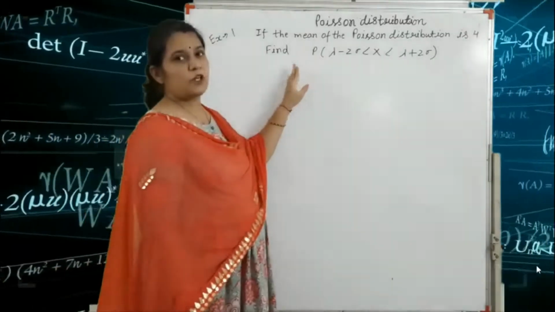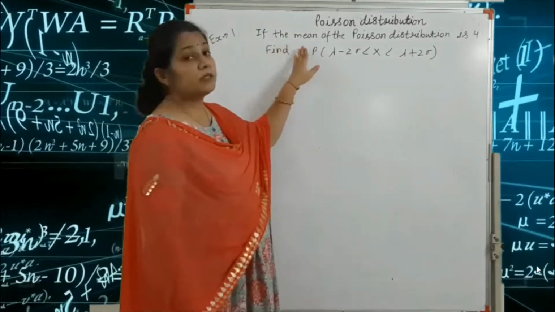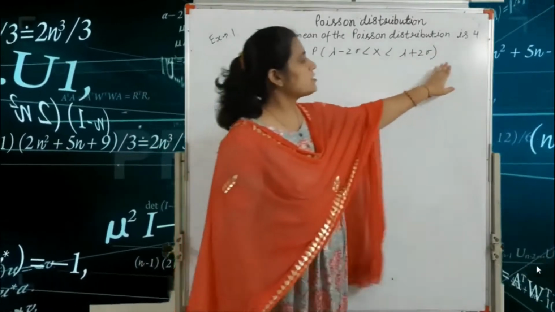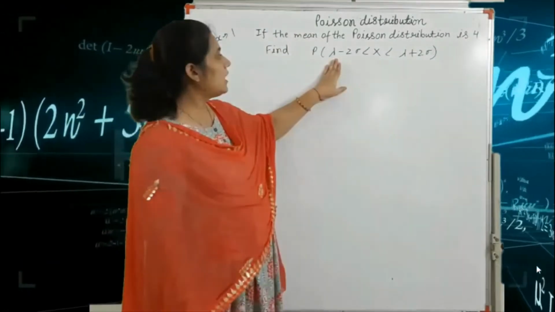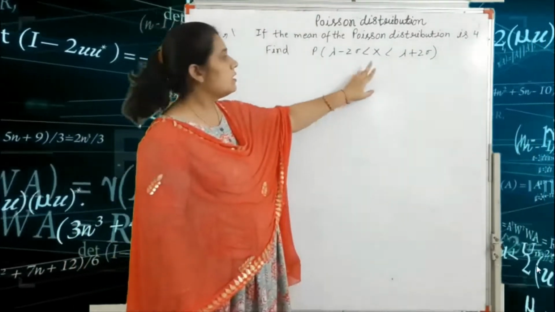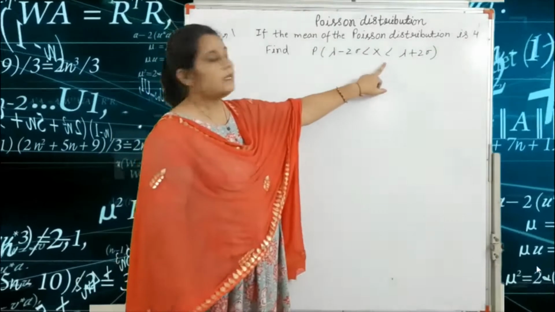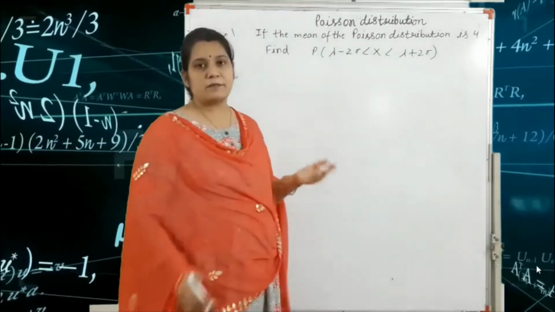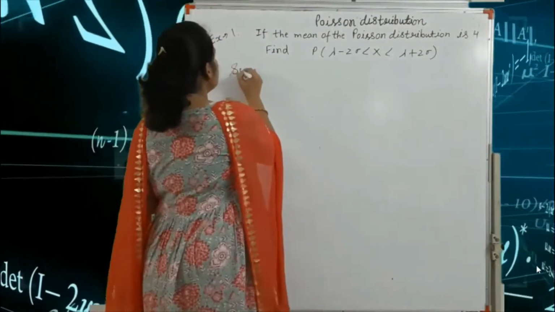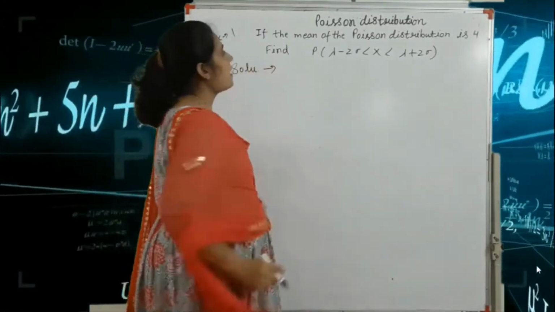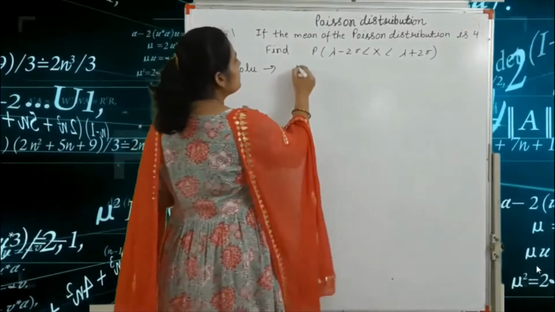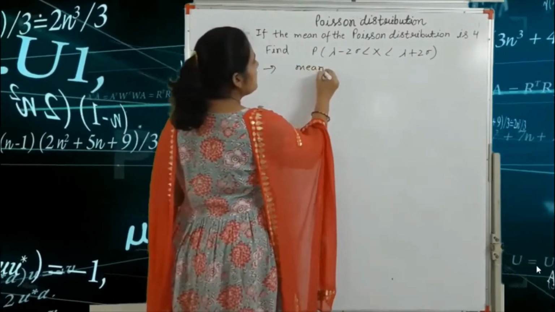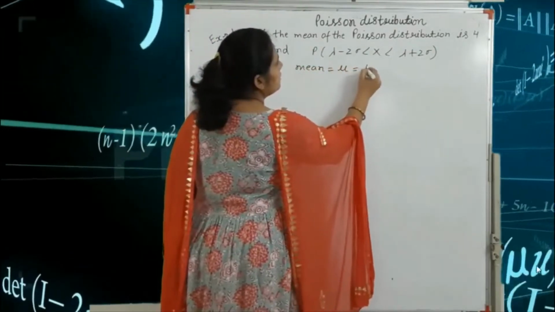Here is an example of the Poisson distribution. If the mean of the Poisson distribution is 4, then find the probability of lambda minus 2 sigma less than capital X less than lambda plus 2 sigma. So the solution: first we write the mean of the Poisson distribution. Mean mu is equal to 4.